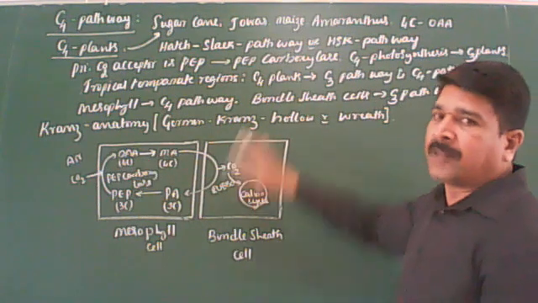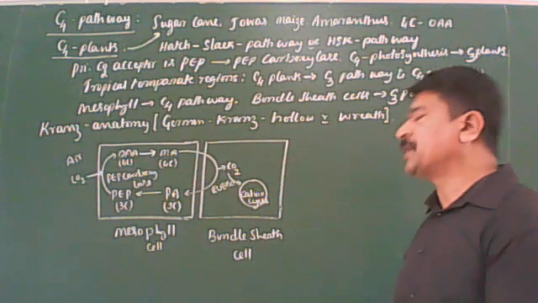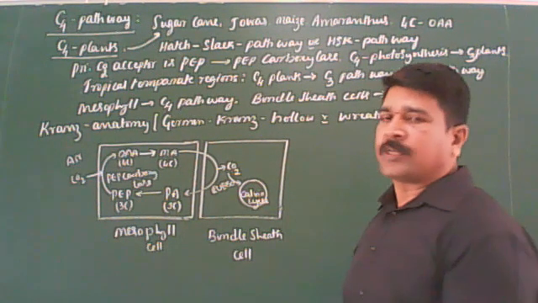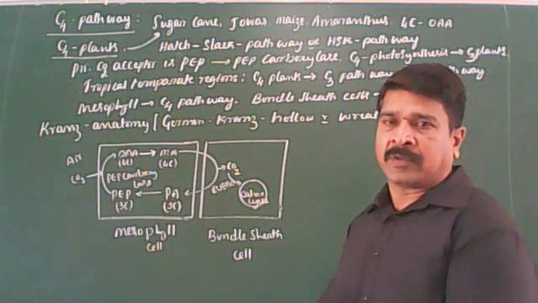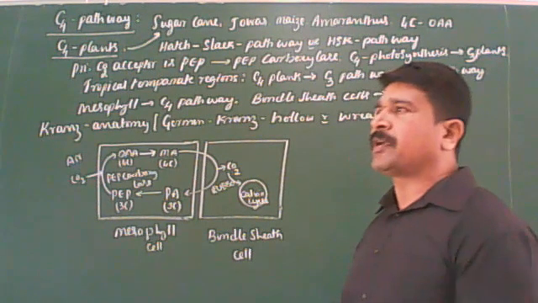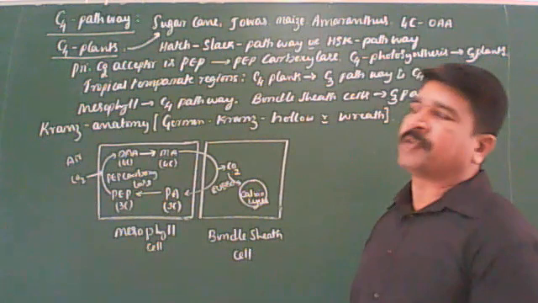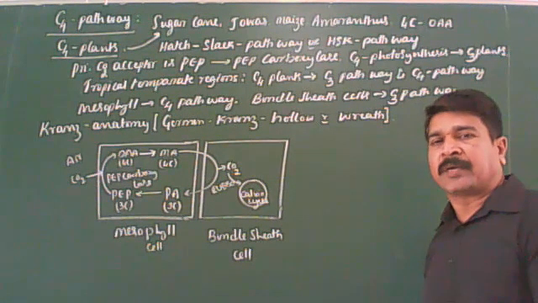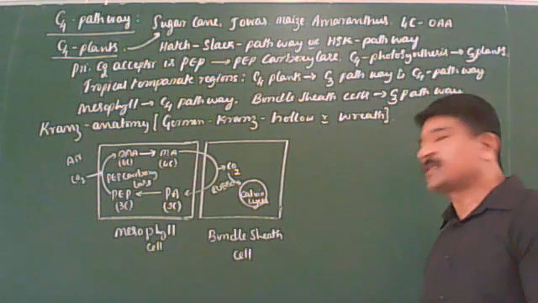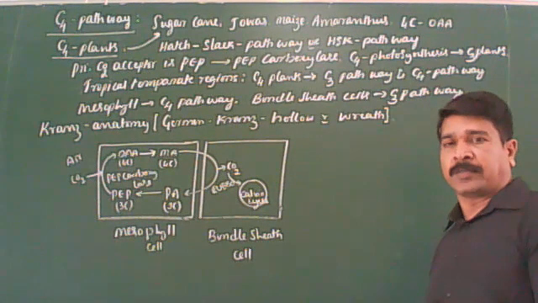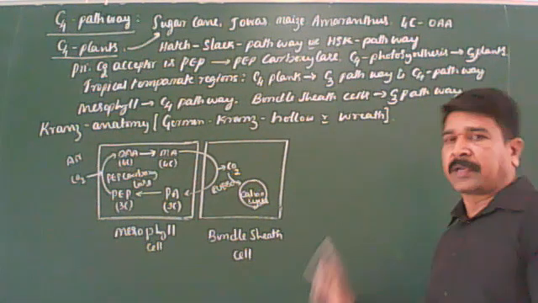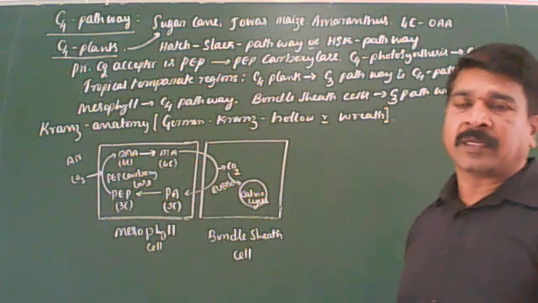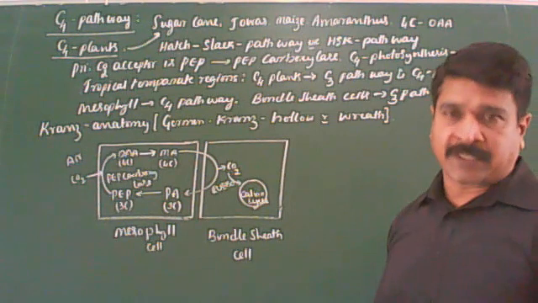Got it now? All the C4 plants exhibit a special type of leaf anatomy called Kranz anatomy. According to German, Kranz is nothing but wreath. It is a special type of leaf anatomy where the mesophyll is not differentiated and the bundle sheath cells contain chloroplasts without grana but contain starch grains. So this kind of anatomy is called Kranz anatomy. You remember this. I think it is very clear for you. In C4 plants, the primary CO2 acceptor is phosphoenol pyruvic acid.